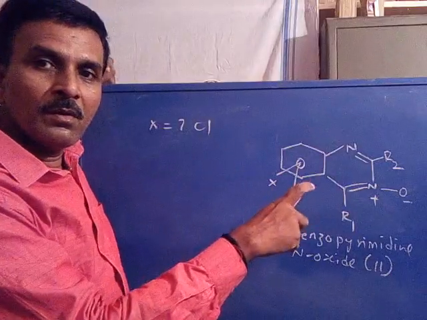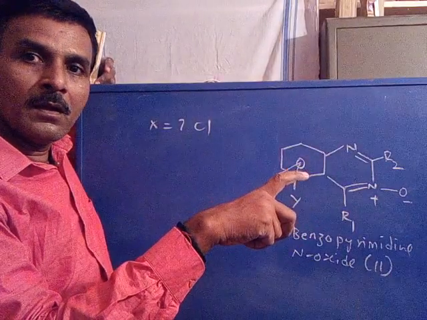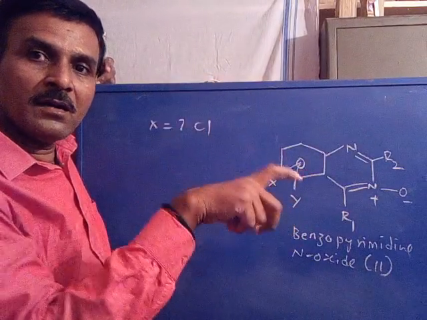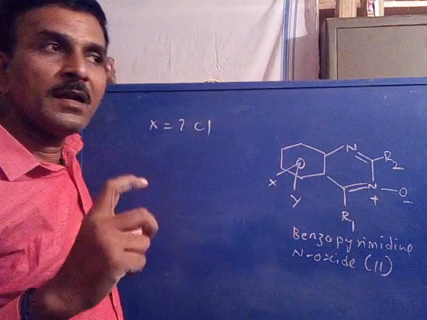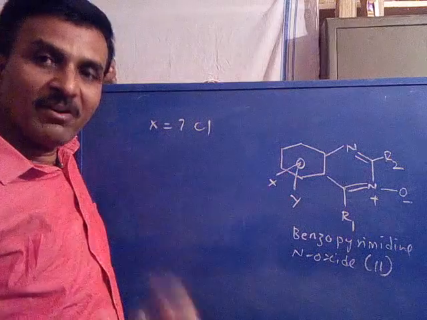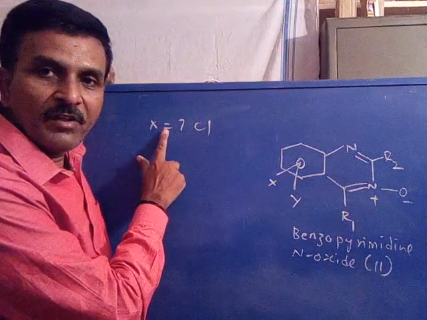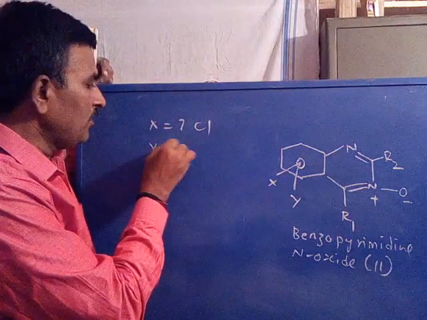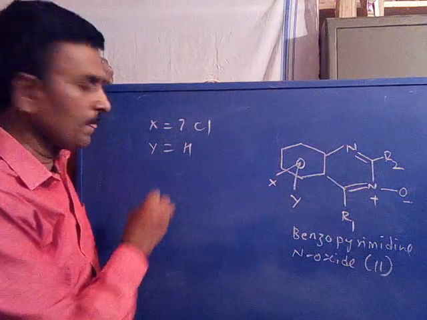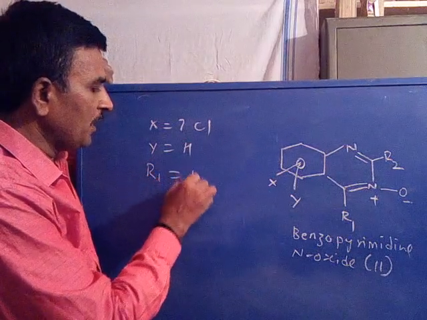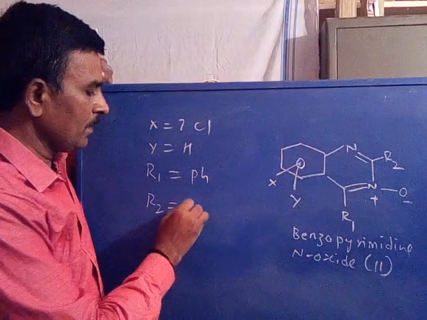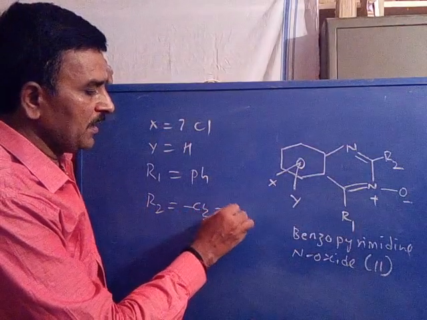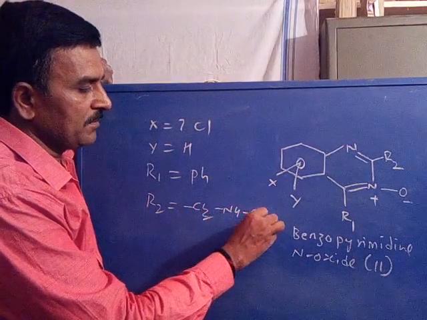So a vial containing compound 2 with 7-chloro, Y is hydrogen, R1 is phenyl ring, R2 is CH2NHCH3.